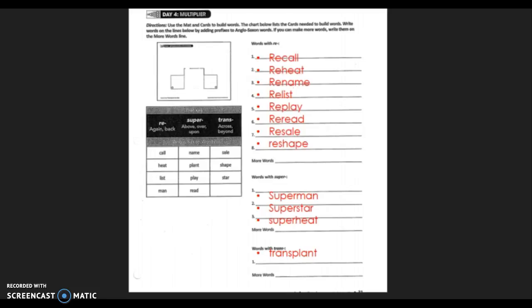For re, we can match re with recall, which means to call again. Reheat is heat again. Rename is to name something again. Relist, replay, reread, resale, reshape. Super, we can make Superman, superstar, superheat. And for trans, we can make transplant.